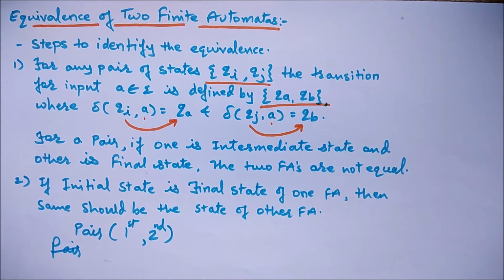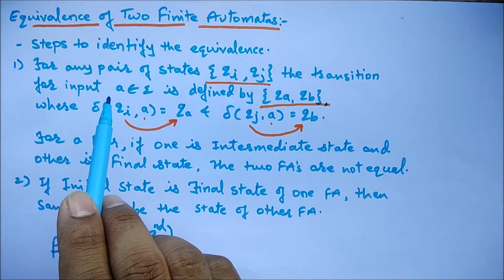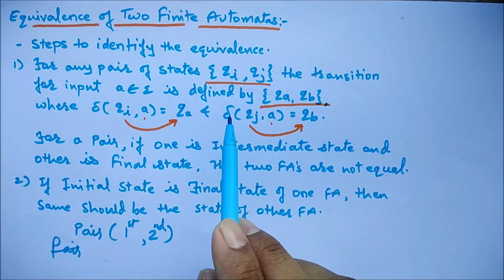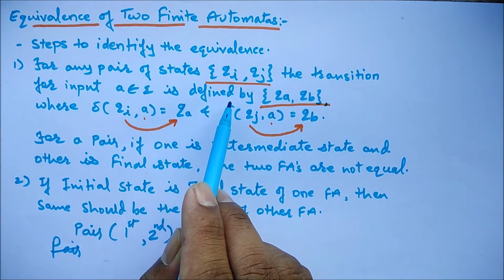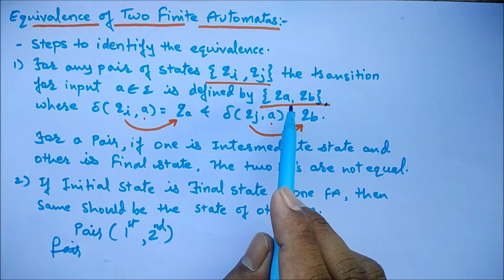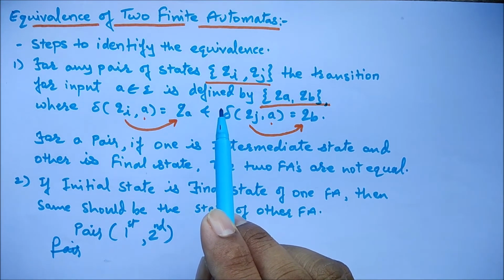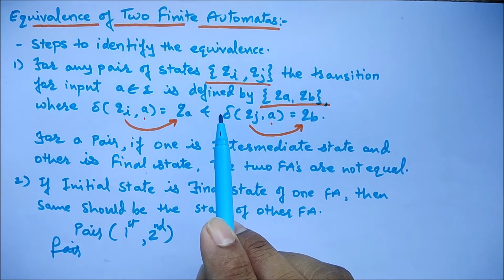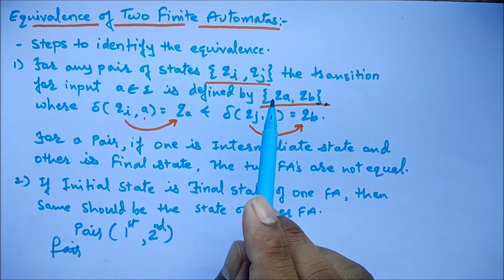Now, to know this, certain rules we need to follow, and the steps to identify the equivalence are in front of you. The first step says that for any pair of states Qi, Qj, the transition for input a belonging to sigma is defined by Qa and Qb. What I mean by that is that here we need to go with the pairing in which one element is of one finite automaton and the second element of the pair is of the second finite automaton.